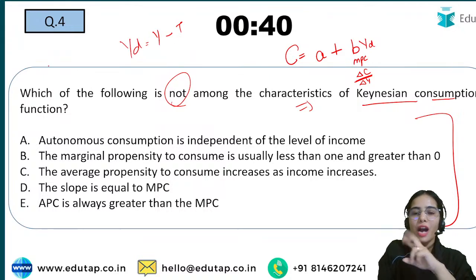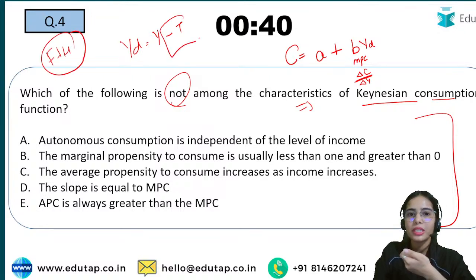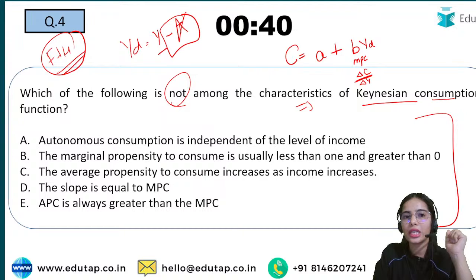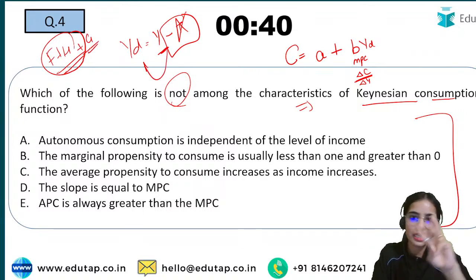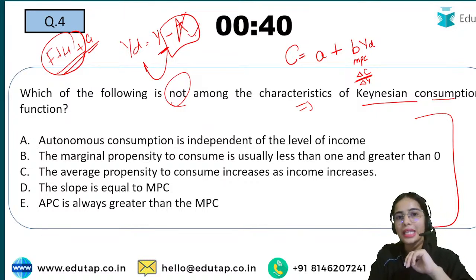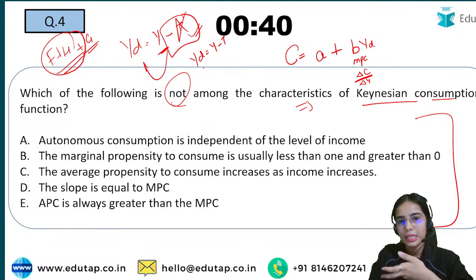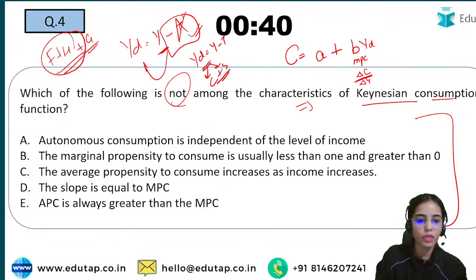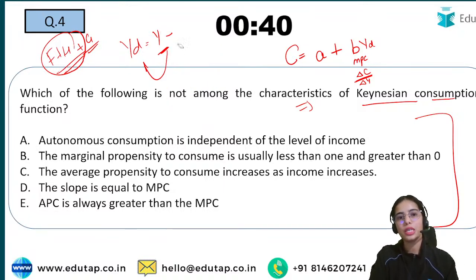So if you have two sectors, farms and households, that means government is not there, that means the taxes are not there. So when there are only farms and households, the taxes are ignored and your income is taken as disposable income. But when there is a government sector also, when it is a three sector model, then the taxes are also taken into account. So your disposable income is equal to income minus taxes, and your disposable income can be consumed or saved, right? This is what we have understood yesterday. Your disposable income is used for your consumption or saving purposes.